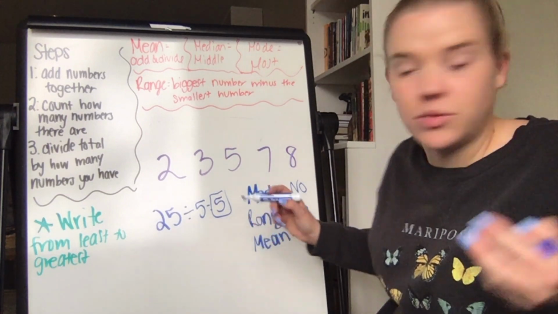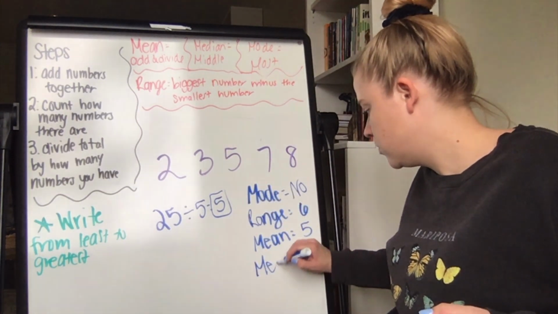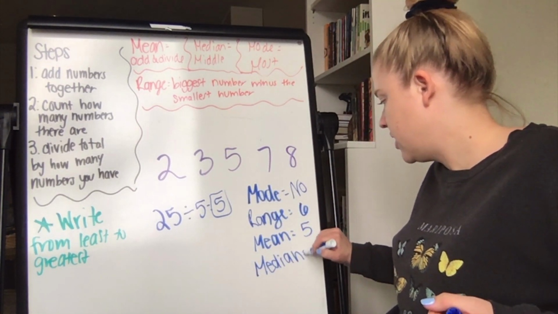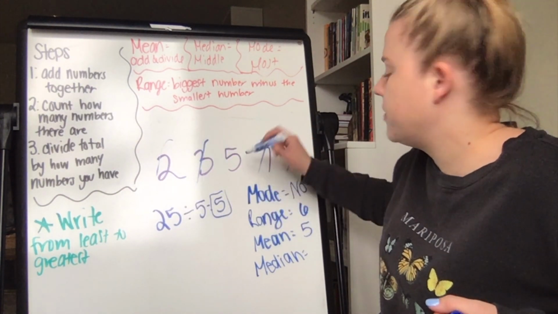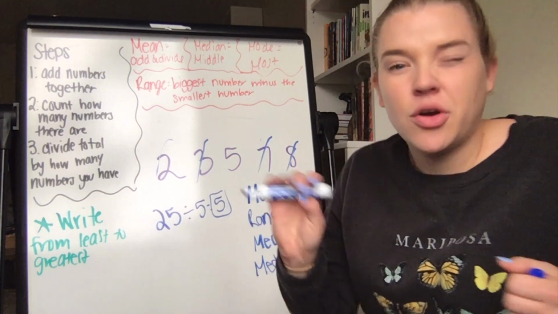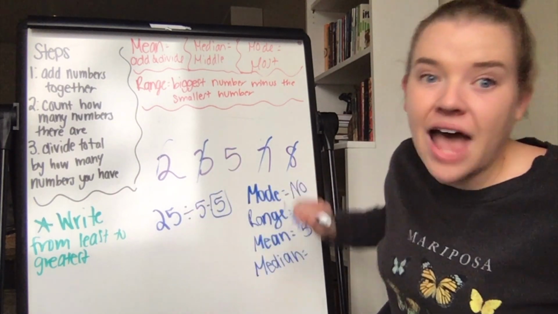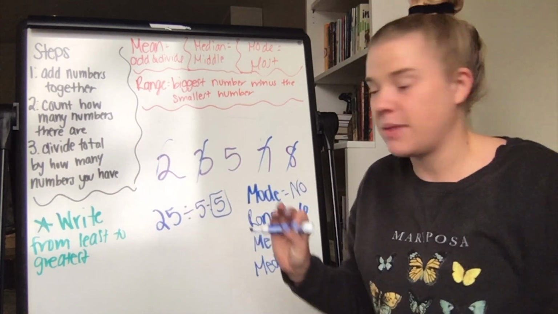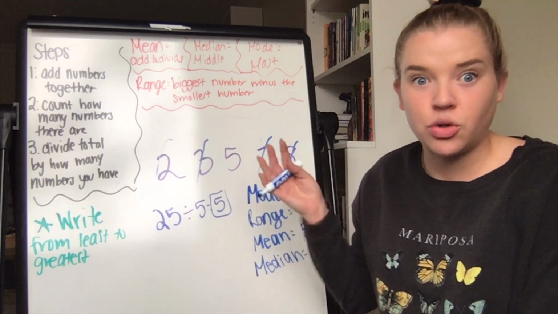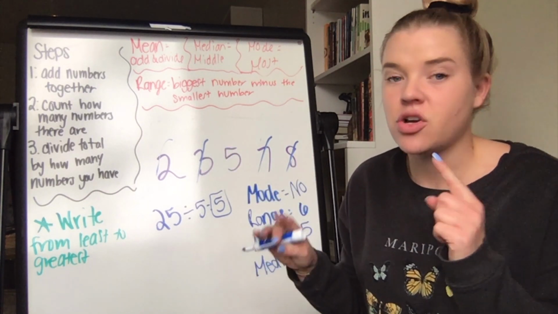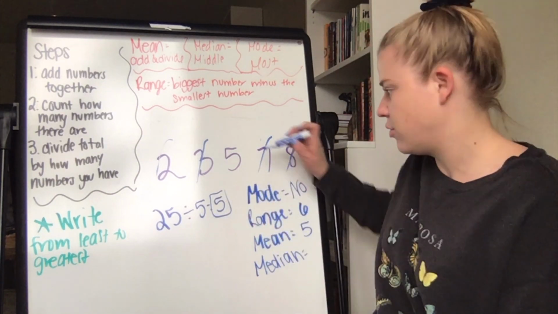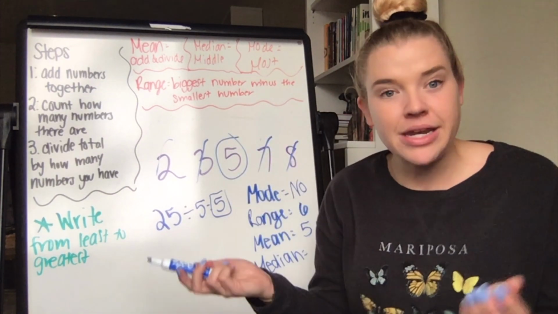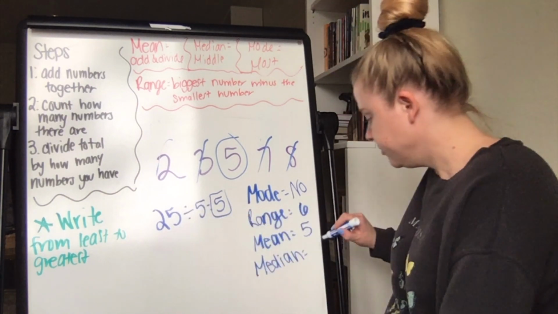And my last one, which is my median, is when I cross one off from the bottom, one off from the top, one off from the bottom, one off from the top until I have either 1 or 2 numbers left. Remember, if I cross 2 off from the top, I have to cross the same amount off the bottom. So I can't cross 3 off on one side and then 2 off on the other side. It doesn't work like that. So you're either going to be left with 1 number or 2 numbers. This situation is easier because we're left with 1 number. So my median is 5.